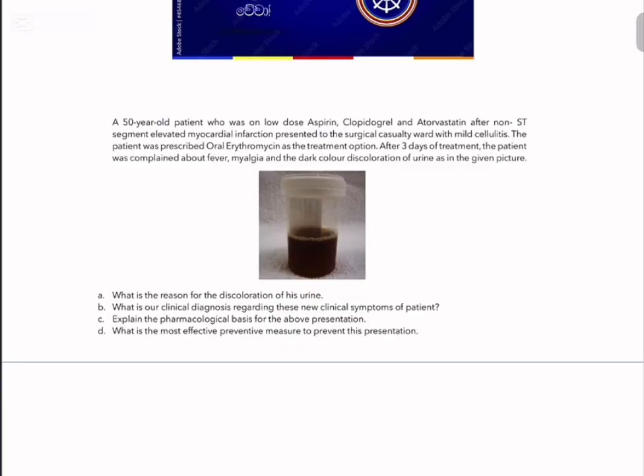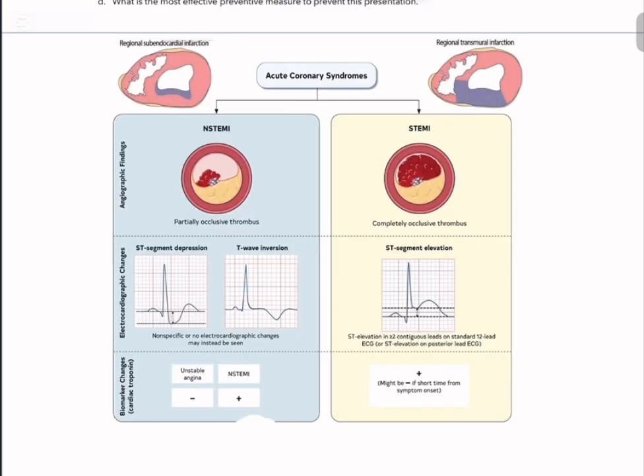what an ST segment elevated myocardial infarction is. So I'll quickly recall the pathology. What generally happens here is, a non-STEMI occurs in a partially occlusive thrombus. In a partially occlusive thrombus, in addition to non-STEMIs, even unstable anginas can occur. You can see the involvement of the myocardium is generally in the subendocardial areas.